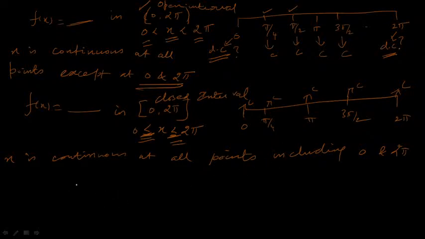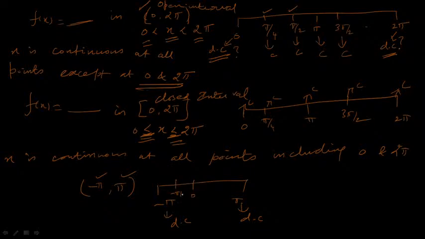Like that, one more interval we have discussed in this section, that is minus pi comma pi. If it is an open interval like this, there are two discontinuous points, isn't it? If it is minus pi to pi, what is our conclusion? Only minus pi and plus pi, those 2 points are the discontinuous points. All the other points inside the interval, the center we have 0, here we have minus pi by 2, plus pi by 2, all the other points here are continuous points.